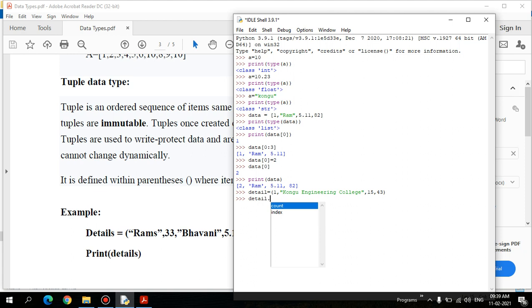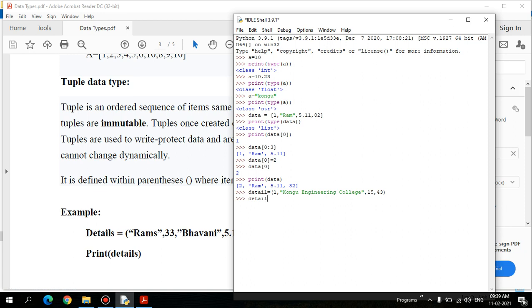If I take the similar data as a list, which is already defined, and press the same, you will have support for multiple functions like append, clear, copy, count, extend, index, insert, pop, remove, reverse, sort. All these functions are supported in case of list, whereas for tuple only count and index are supported.